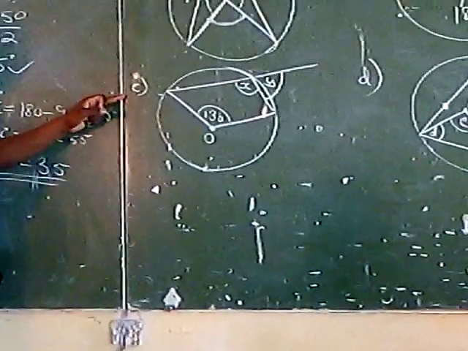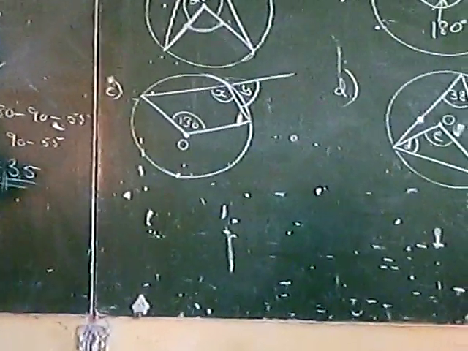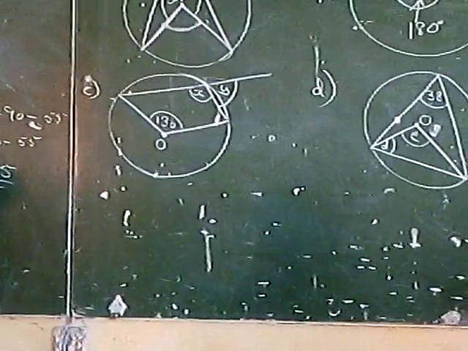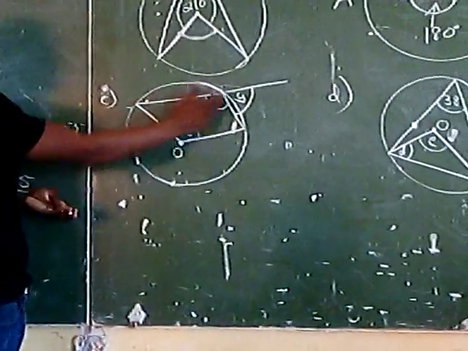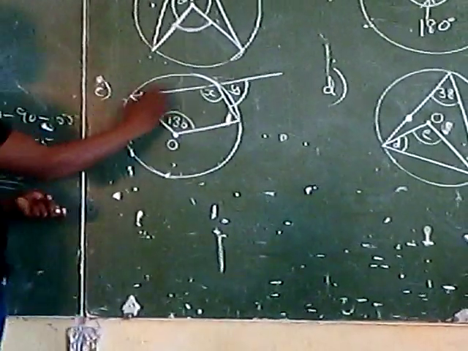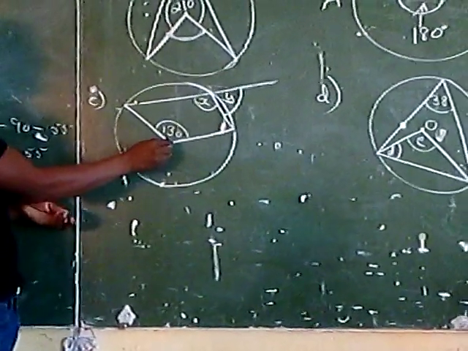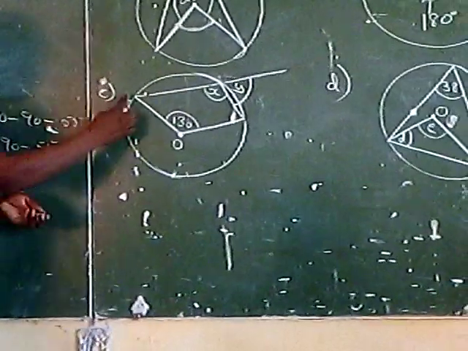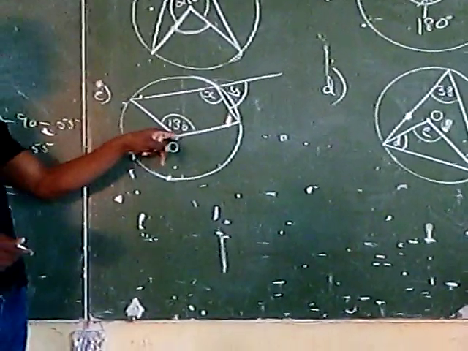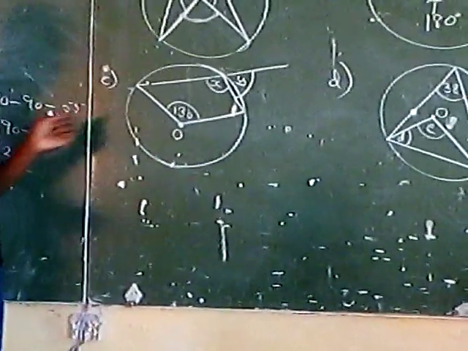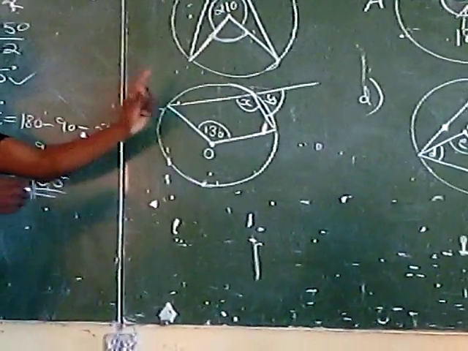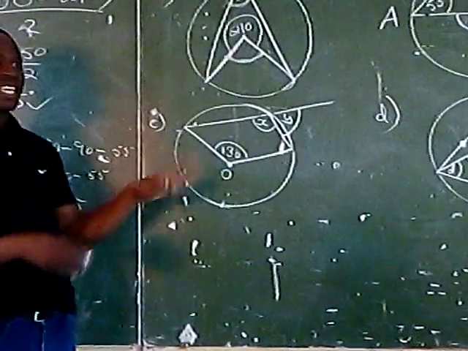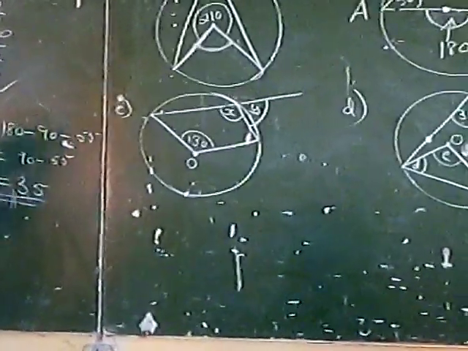What we're able to see here is this particular figure. From the look of things, we do not have a cyclic quadrilateral. What we instead have is just a general quadrilateral. This is not a cyclic quadrilateral because one of its four vertices is not lying on the circumference. Don't forget, this would have been a cyclic quadrilateral had this point been lying on the circumference. So this point invalidates this quadrilateral from being cyclic. So that's one of the aspects we look at.